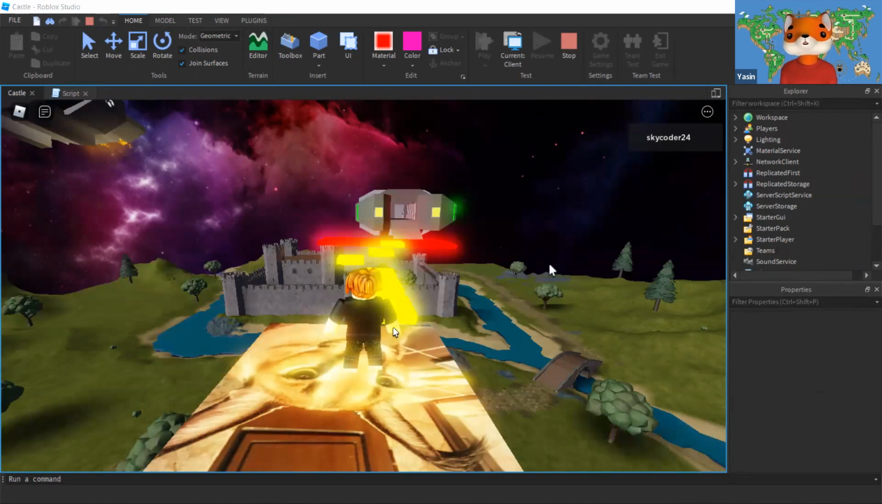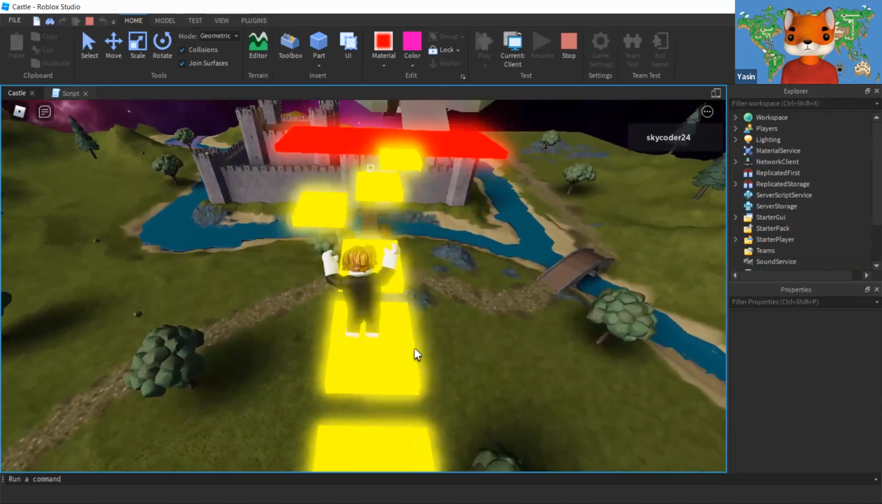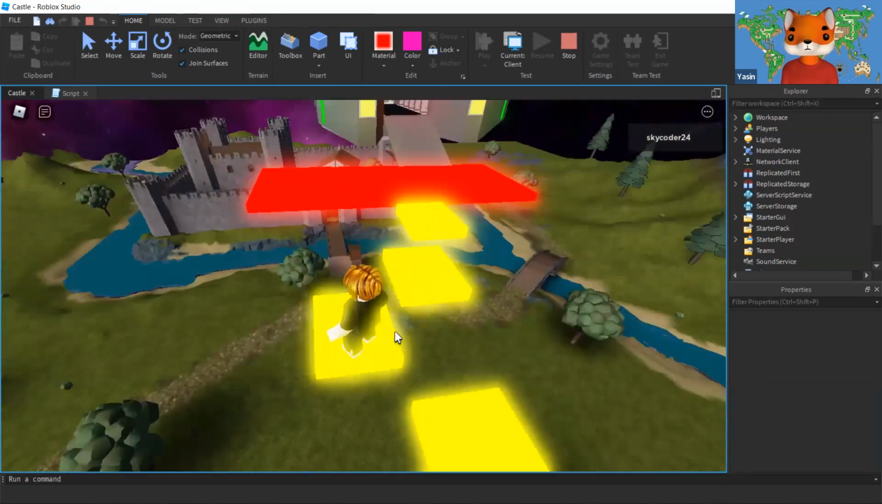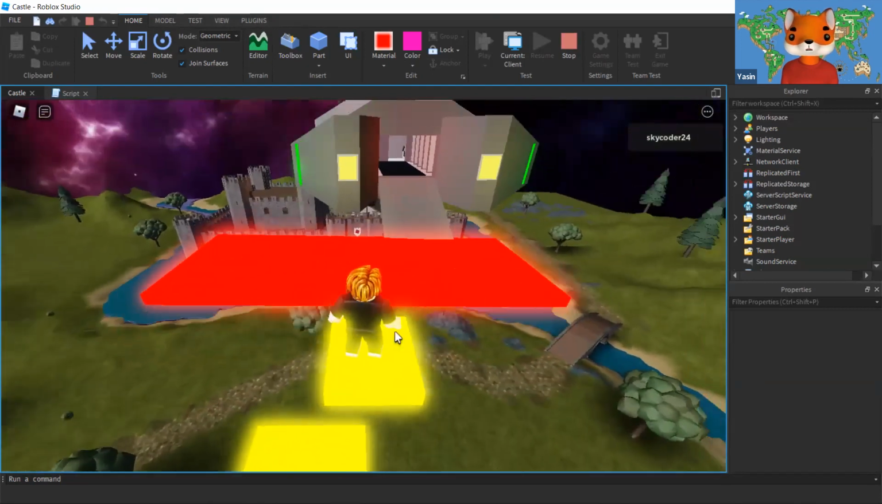Now, if you see over here, there's nothing working. The red part is red and all the obstacle path, it looks simple, but things are going to change as soon as I reach over there. Let's take a look. Can I make it? Whoa. And there we go.